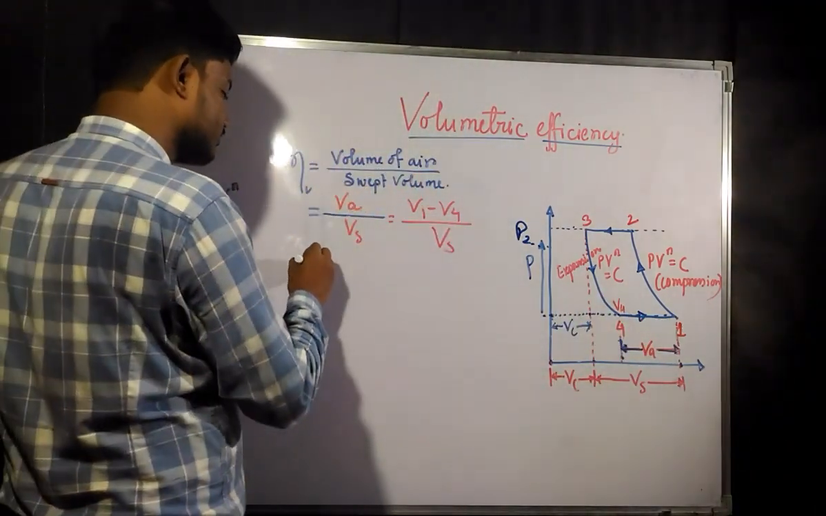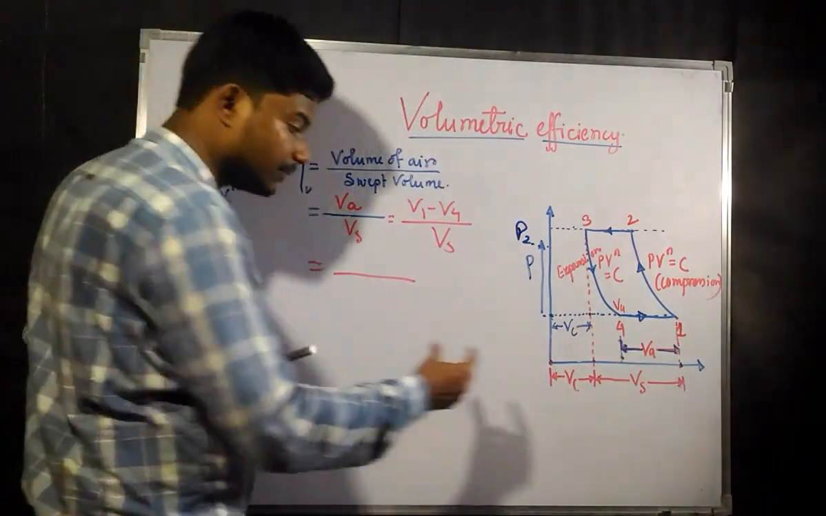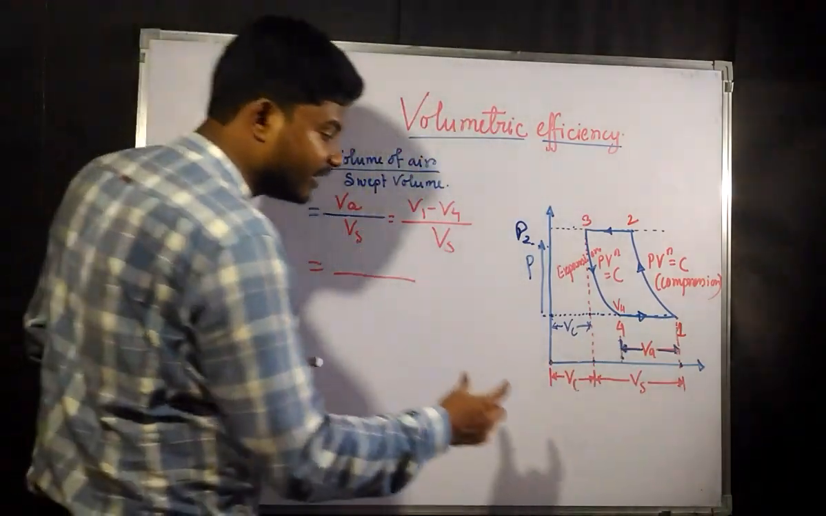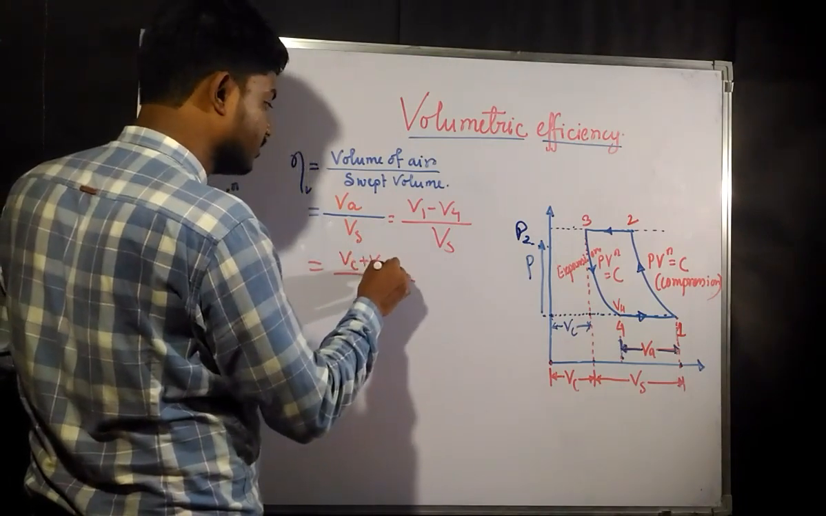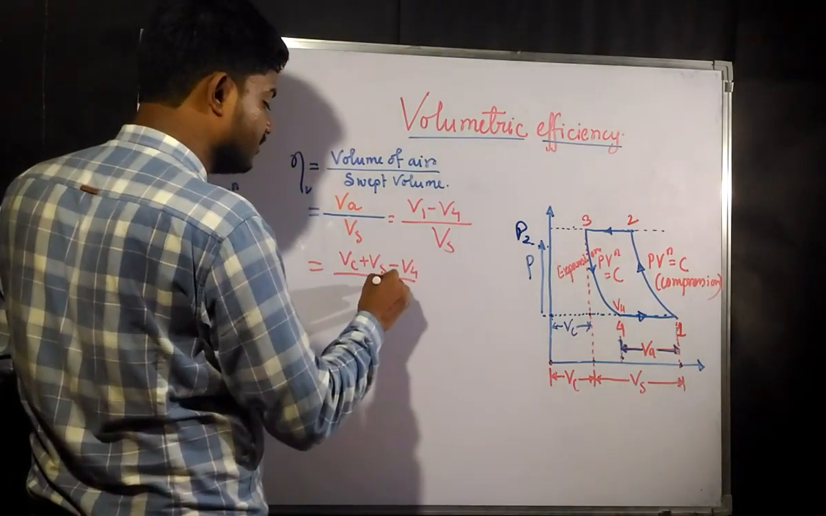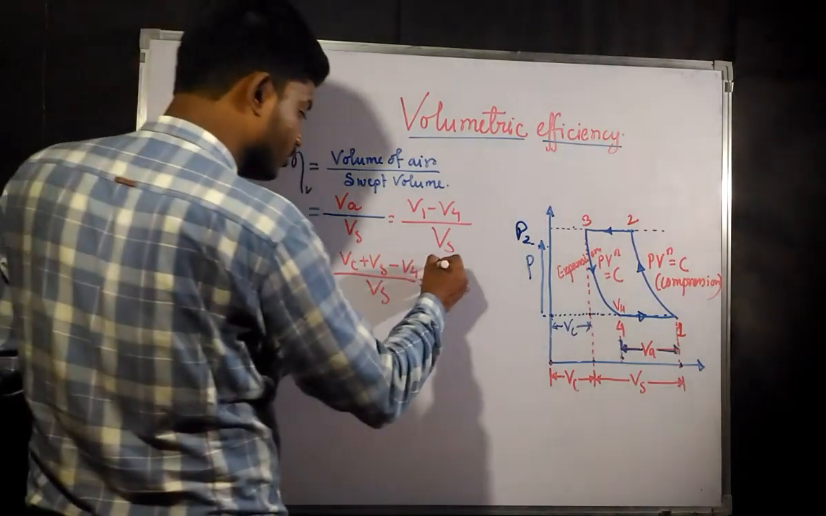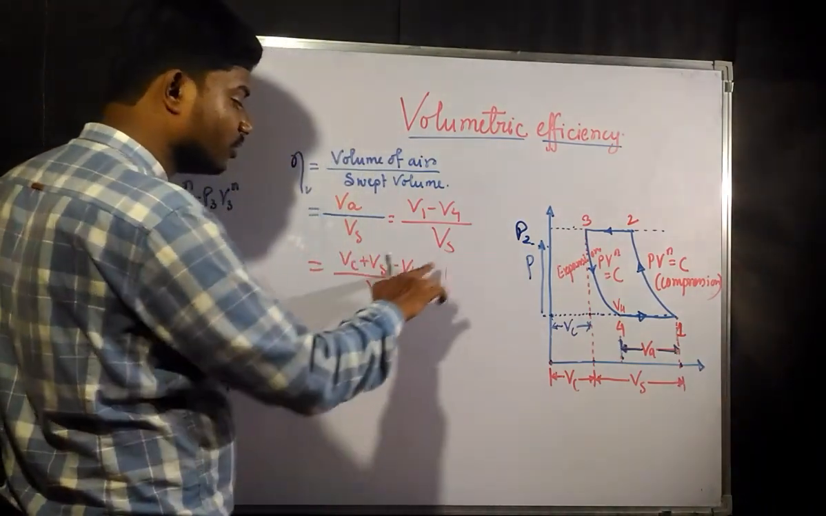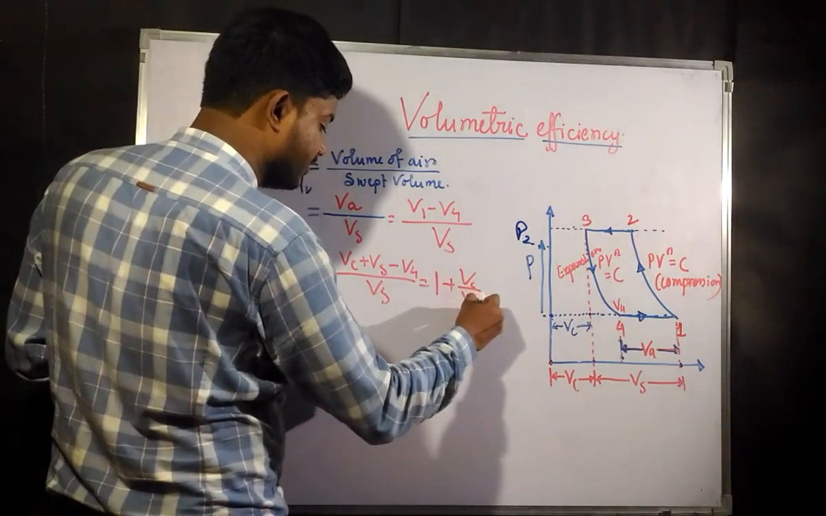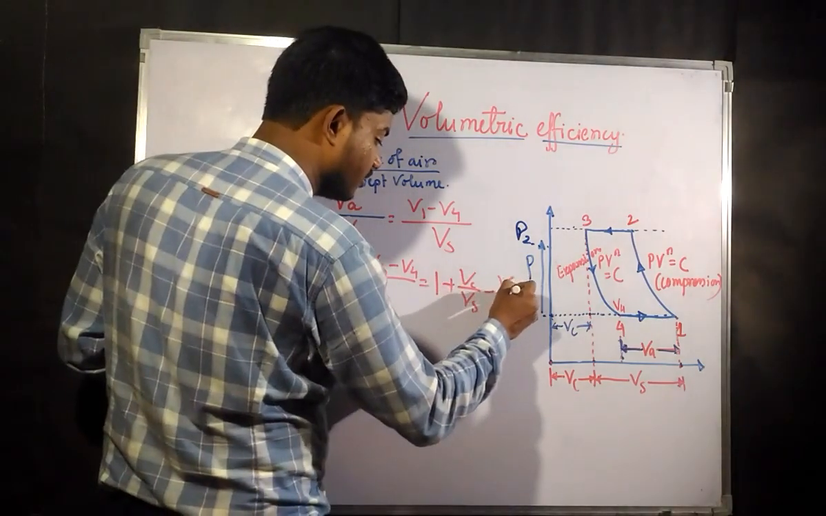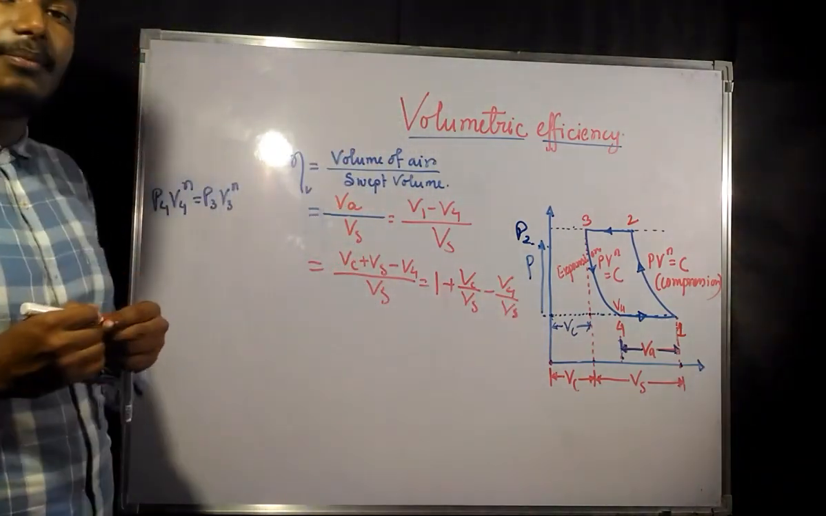VA is nothing but V1 minus V4, and this is going to be divided by Vs. Now if you see, V1 is again divided into two parts, Vc and Vs. So in place of V1 you can write Vc plus Vs minus V4, divided by Vs. Now Vs by Vs is going to get cancelled out, plus Vc by Vs is there, and minus V4 by Vs is there.